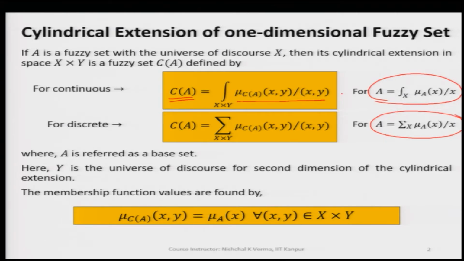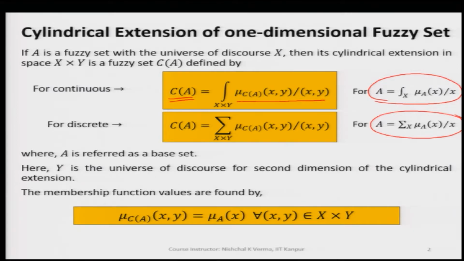So, the cylindrical extension of fuzzy set A is C(A), defined by the integral over X cross Y as the universe of discourse, with the membership value expressed as mu C(A) of (x, y) over (x, y).